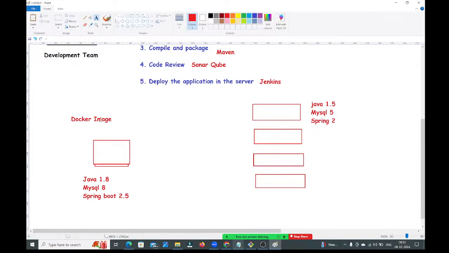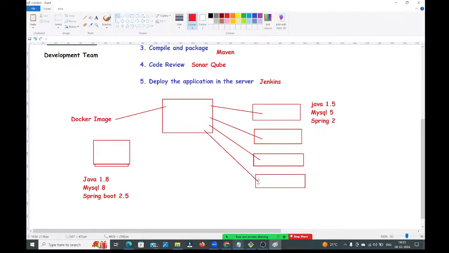And upload this image in the registry. Here we have one registry. We will maintain one registry. Whatever image you have created, upload that image in the registry and tell them where that image is available. Now, what will these people do? They will download that image. They will take the image from that registry and just run that image.